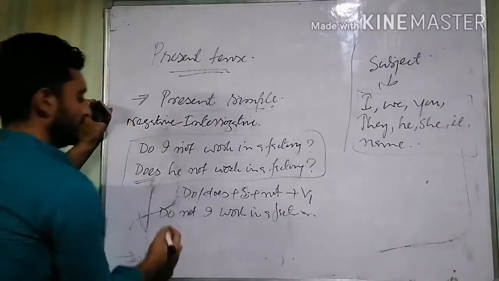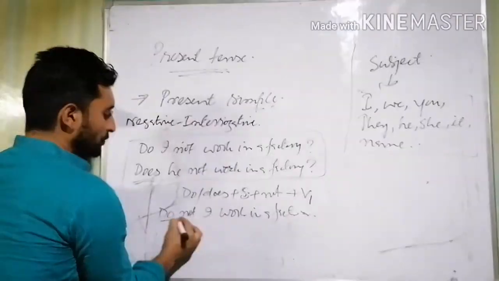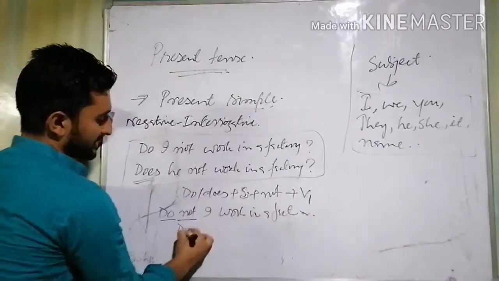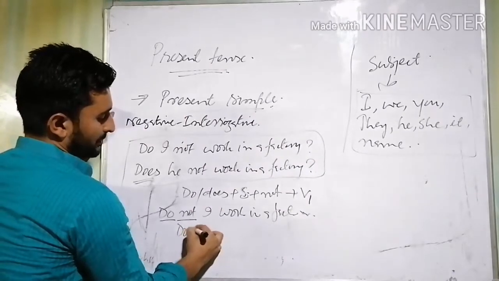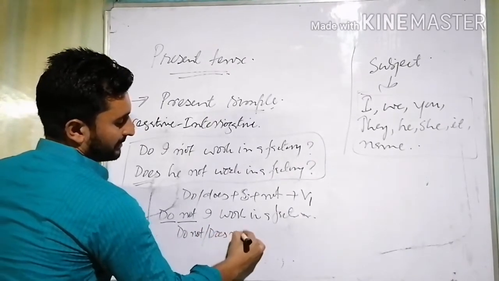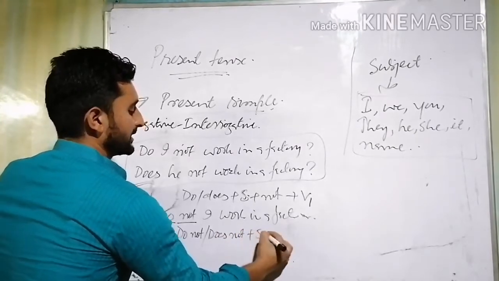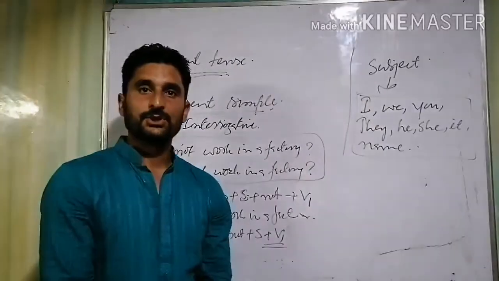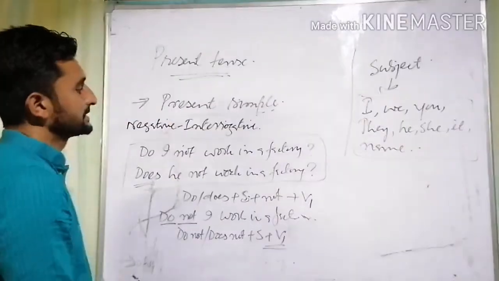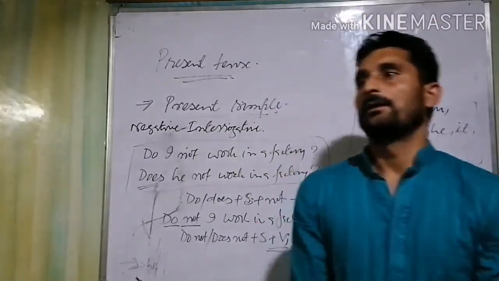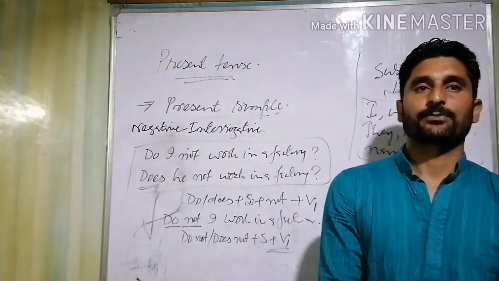So what we do? We add do not, or does not before the subject, and then the root form of the verb. So this is how these four kinds of sentences are formed in case of simple present tense.